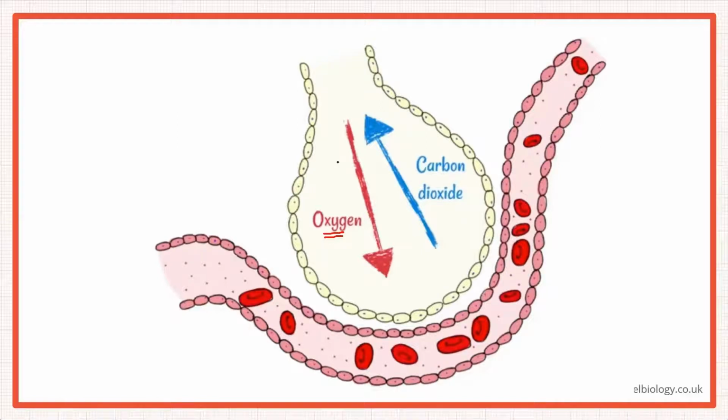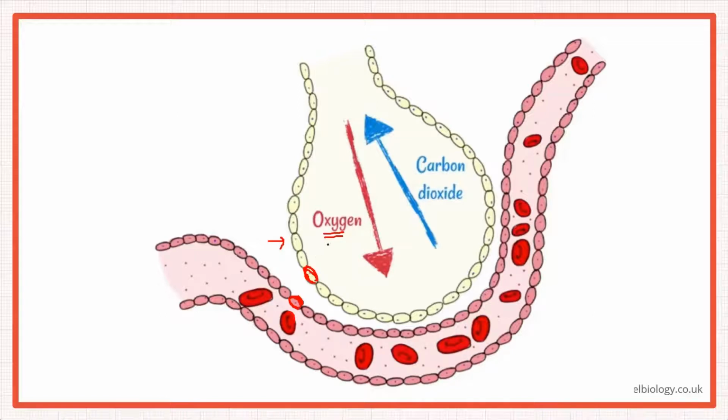So if you look at this diagram now, see, this is the wall of the alveolus. So they have shown you a single alveolus. This is the wall of the alveolus, and we said that the wall of the alveolus consists of a single layer of squamous epithelial cells. So this is one layer of squamous epithelial cells. This is another layer of squamous epithelial cells, right? Okay, and then you look at the capillaries. Capillary walls are also one cell thick. So this is the wall of the capillary here, as well as the wall of the capillary here. Okay, and then comes the RBC.